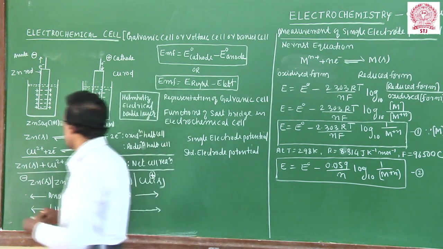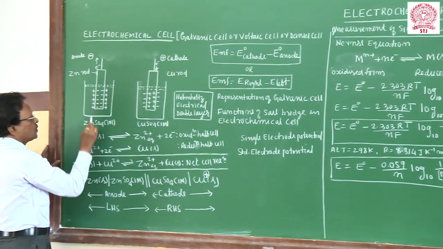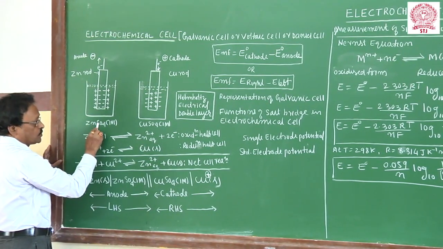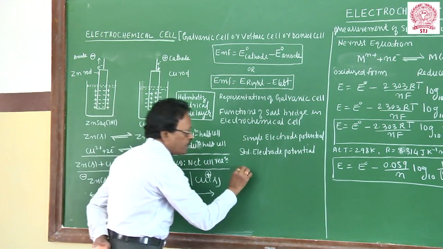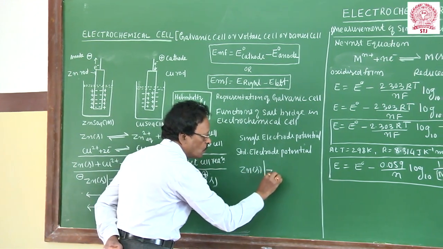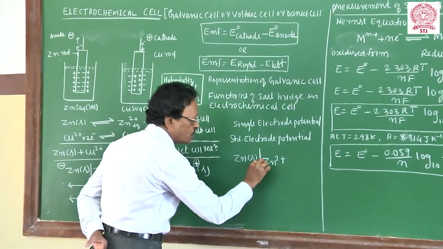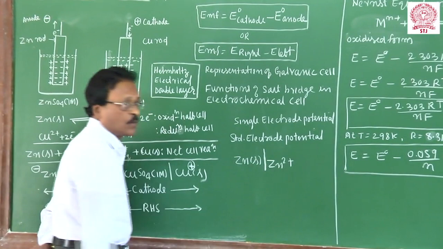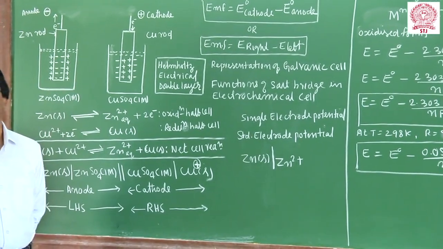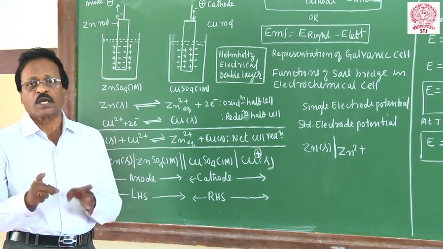Look at the example. I have taken the zinc rod, and dipped it into ZnSO4 solution. This is the zinc rod I have taken. This solid zinc rod is in contact with its own ions, Zn2+ ions. At the interface or junction of the metal and ions, a potential is developed. A small amount of electric current is developed. That is called the single electrode potential.